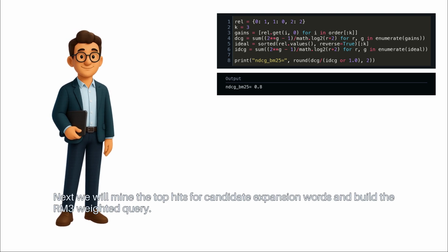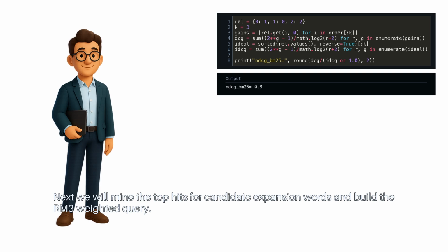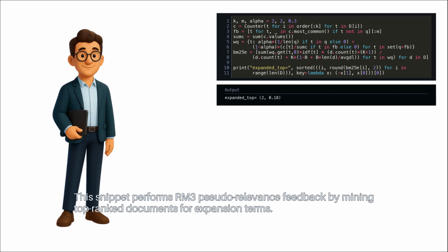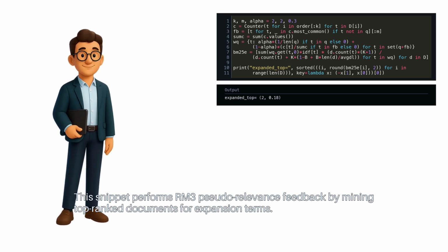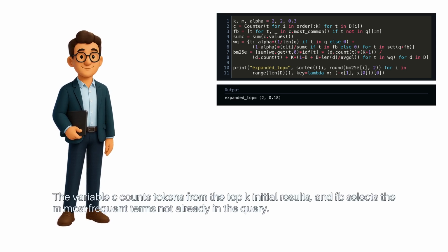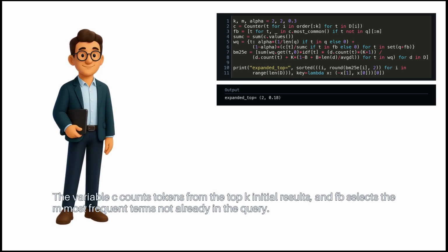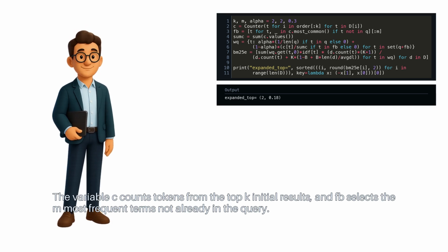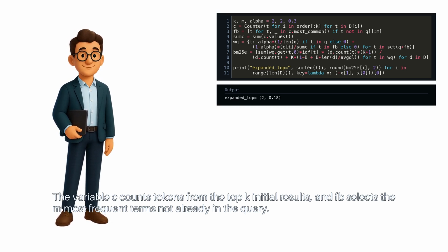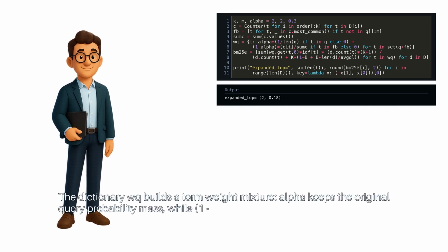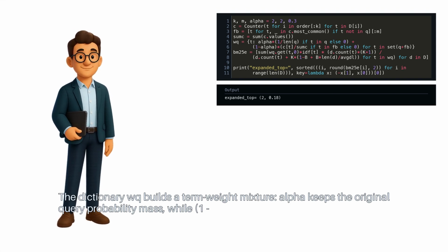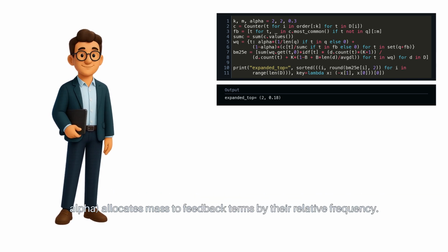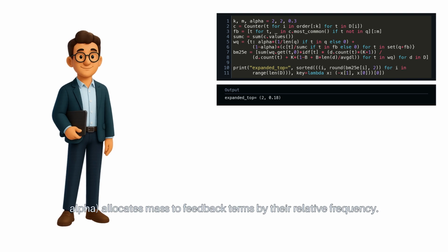Next, we will mine the top hits for candidate expansion words and build the RM3 weighted query. This snippet performs RM3 pseudo-relevance feedback by mining top-ranked documents for expansion terms. The variable C counts tokens from the top K initial results, and FB selects the M most frequent terms not already in the query. The dictionary WQ builds a term weight mixture. Alpha keeps the original query probability mass, while 1 minus alpha allocates mass to feedback terms by their relative frequency.